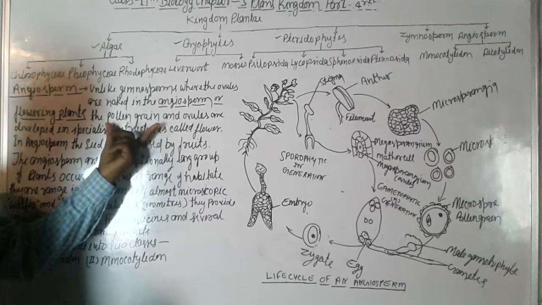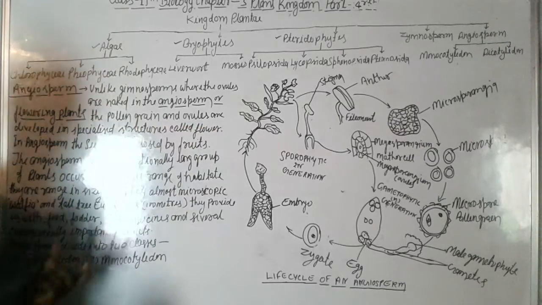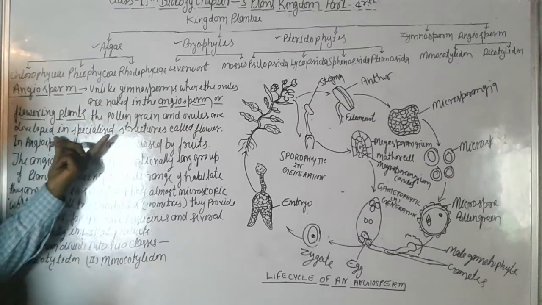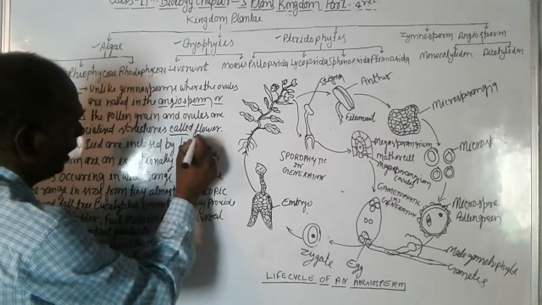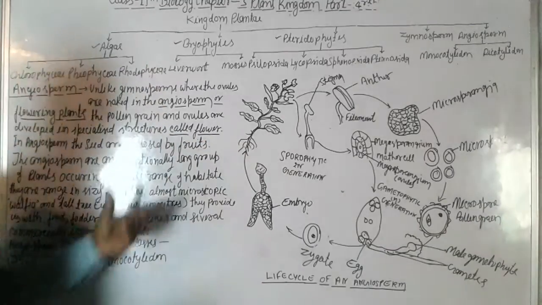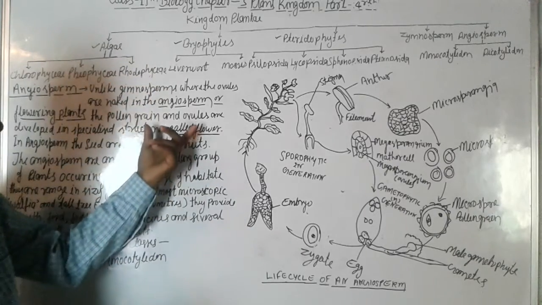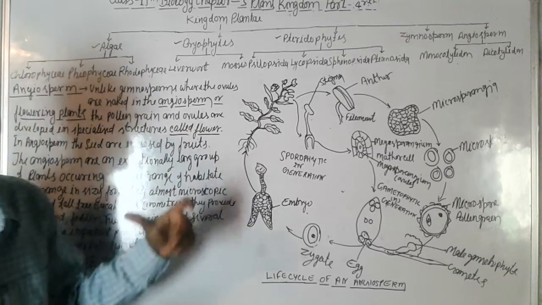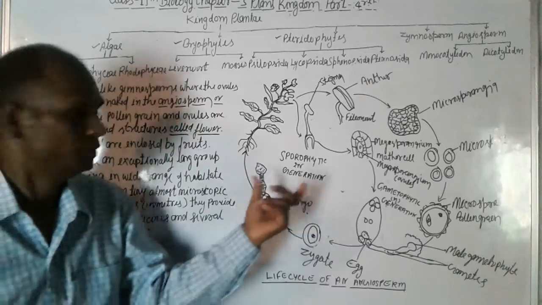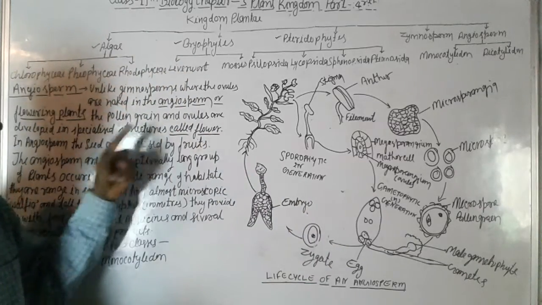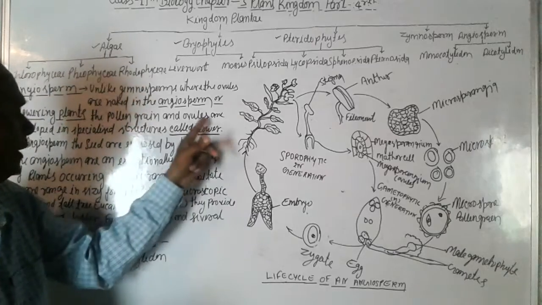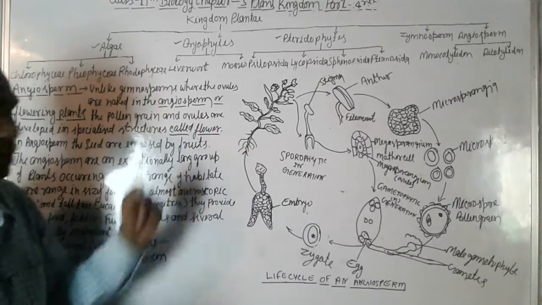The pollen grain and ovule are developed in a special structure called flower. Means in a flowering plant, in the flower, the pollen grain and ovule are developed.